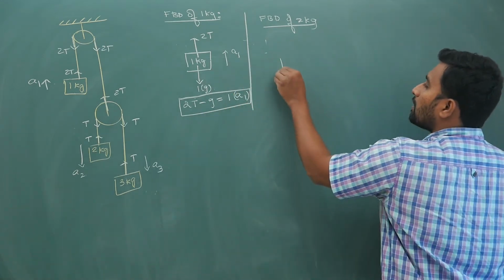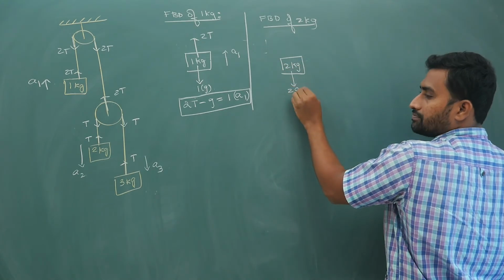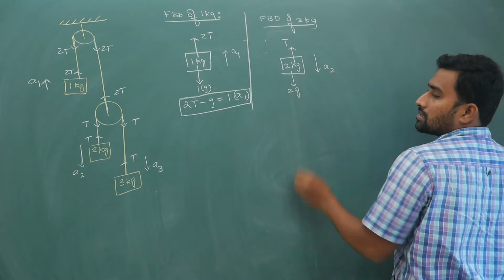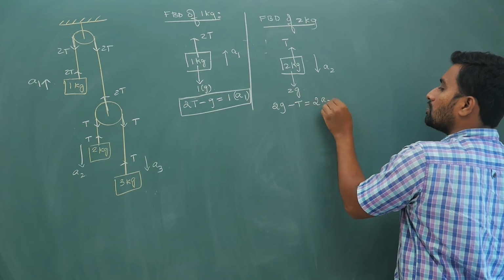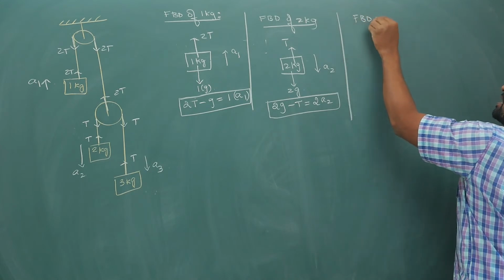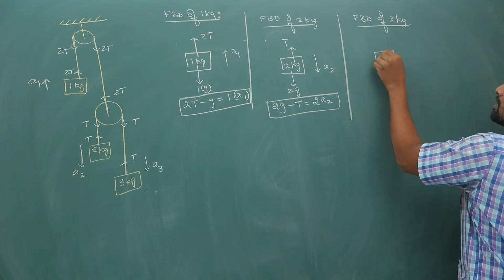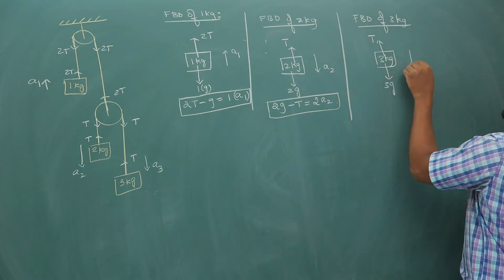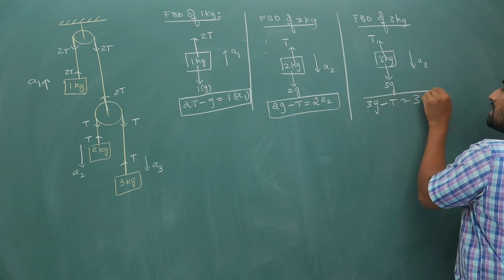So here on the 2 kg block, what do you have? 2g downwards, tension T upwards, a2 acceleration downwards. So what is your equation? 2g minus T is equal to 2 times a2. Next, the FBD of the 3 kg block. On the 3 kg block you have 3g downwards, tension T upwards, acceleration a3 downwards. So 3g minus T is equal to 3 times a3.